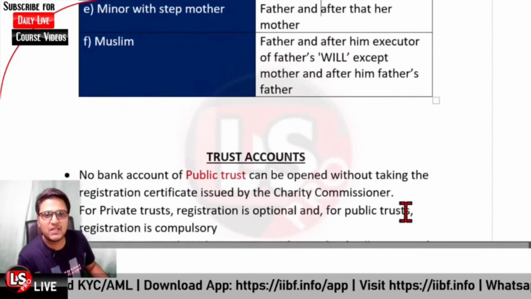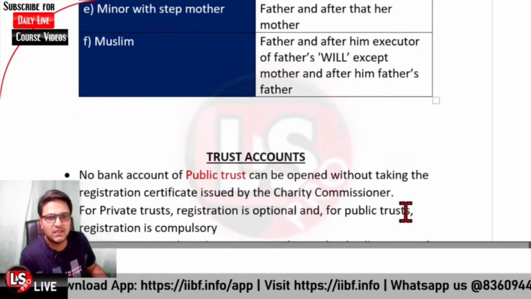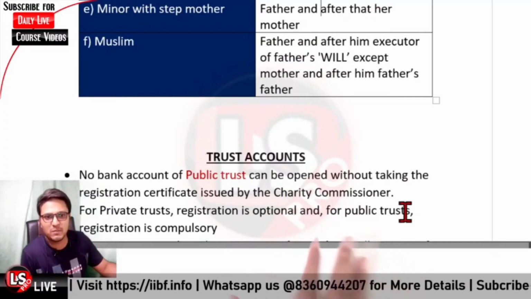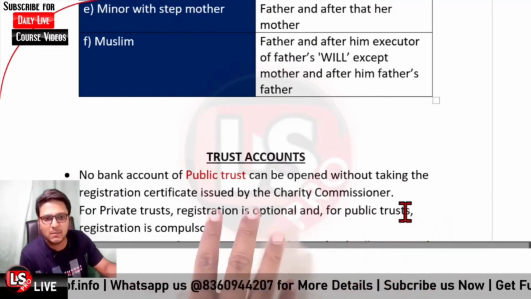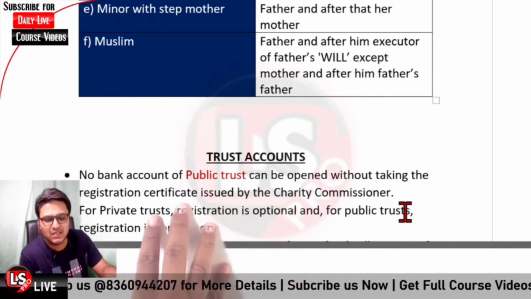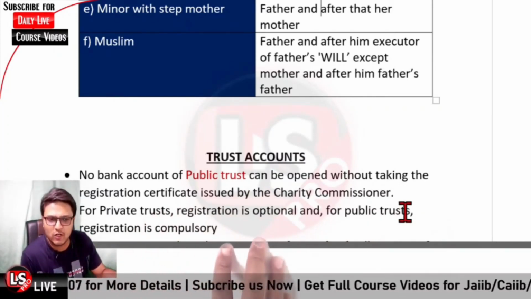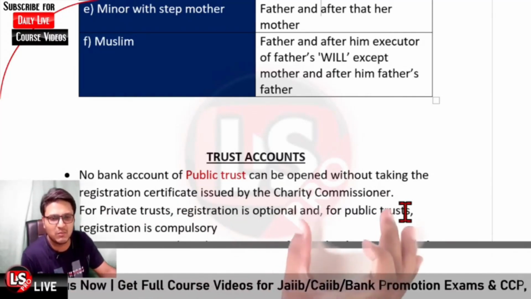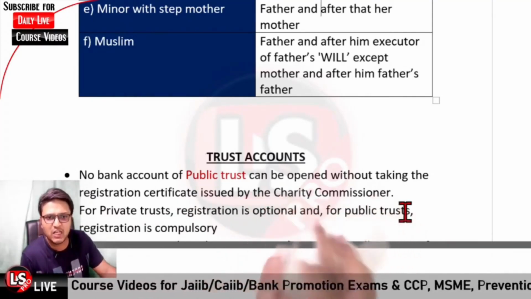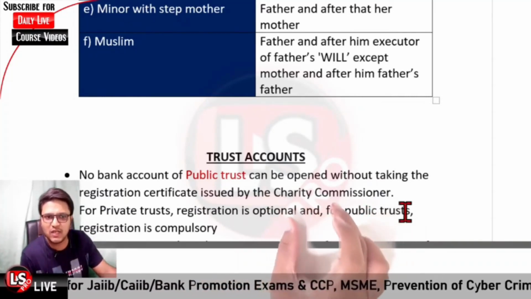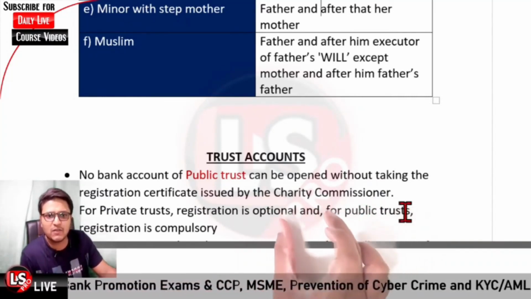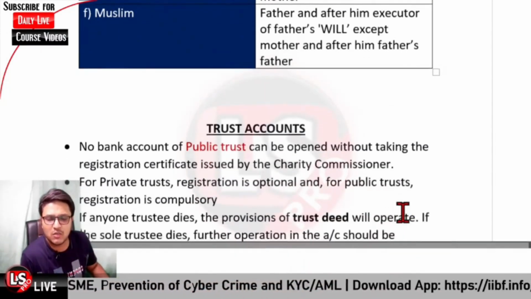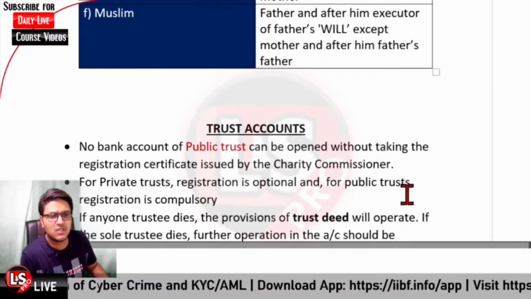Then it is regarding the trust accounts. So there are two types of trust: public trust and private trust. In case it is a public trust, an account cannot be opened without taking the registration certificate which is issued by the charity commissioner. In case of public trust, it must be registered and the registration certificate is issued by the charity commissioner. And for private trust, registration is optional, but for the public trust, registration is mandatory.